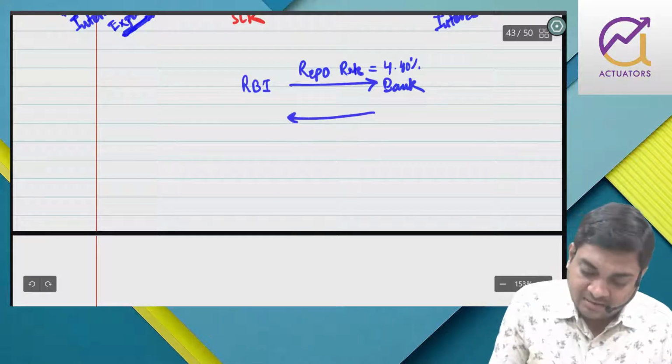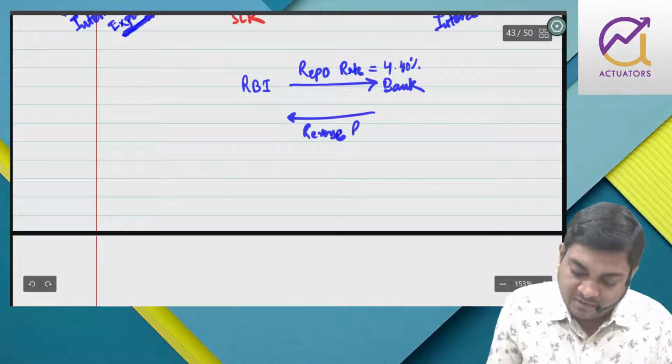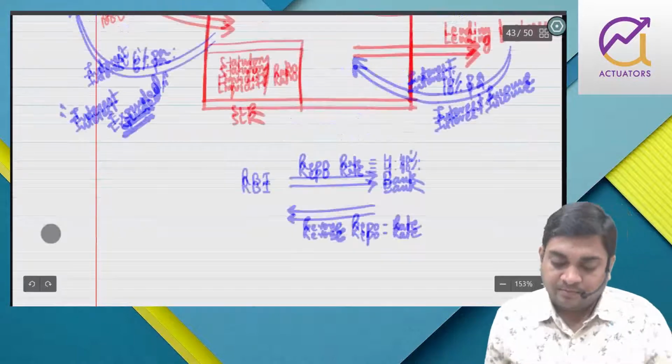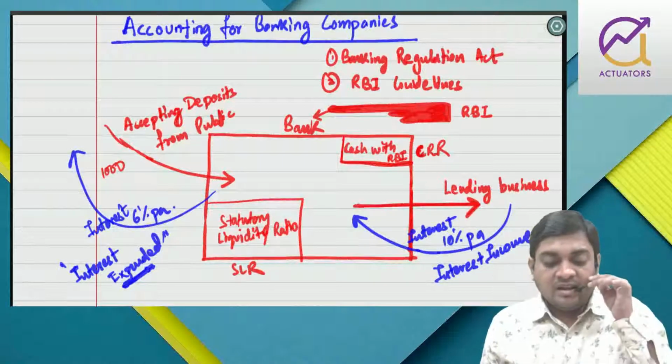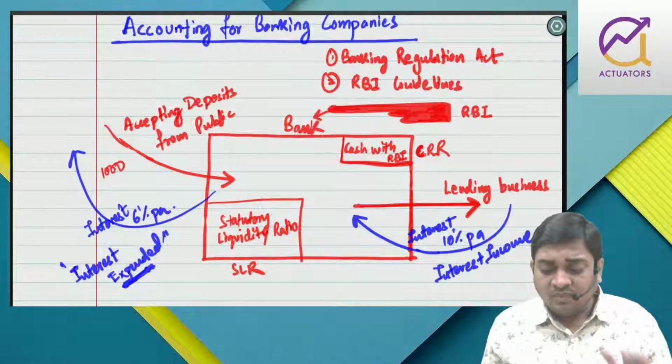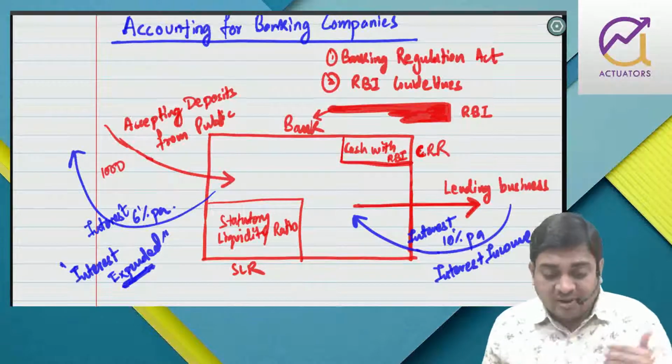And when the bank gives to RBI, it is the reverse repo rate. Is that fine? So let us move further.